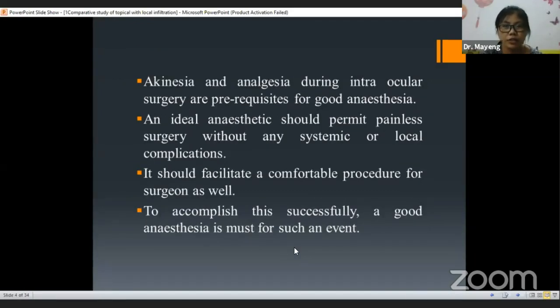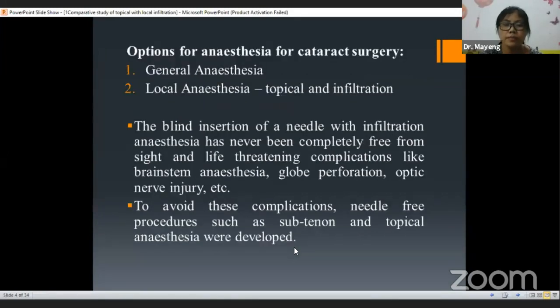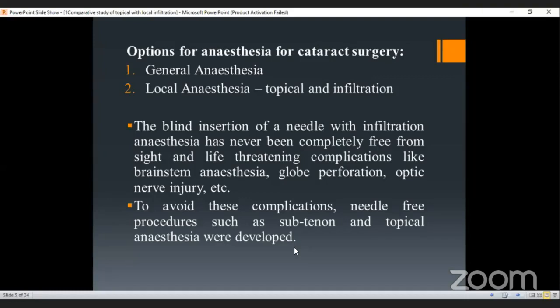Akinesia and anesthesia during intraocular surgery are prerequisites for good surgery. An ideal anesthetic should permit painless surgery without any systemic or local complications. It should facilitate a comfortable procedure for the surgeon as well. There are two options for anesthesia for cataract surgery: general anesthesia and local anesthesia in the form of topical and infiltration.